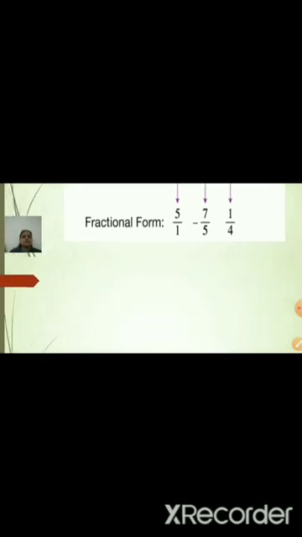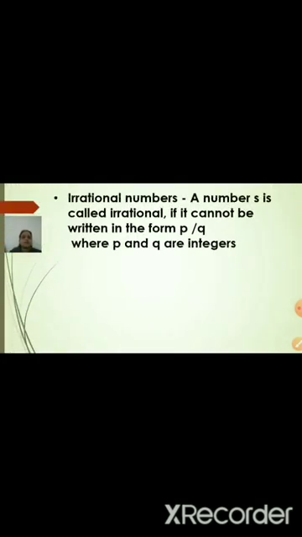Let us see one more definition, the next one, the irrational number. This is a new concept for you. We have done natural numbers, whole numbers, integers and rational numbers. These are all 4 types of groups from 8th standard. Now let us see the new concept in 9th standard, that is the irrational number.